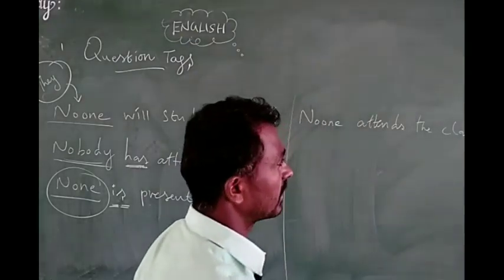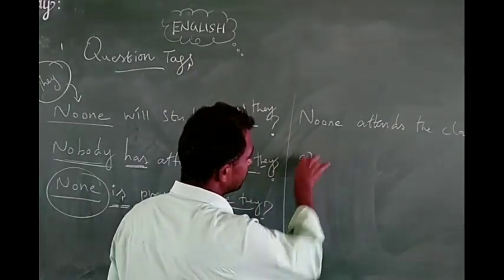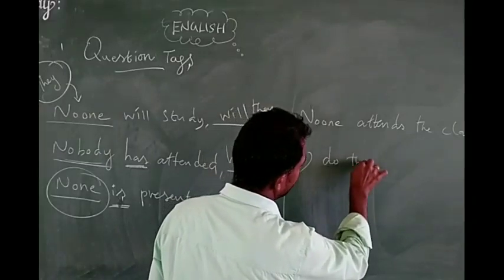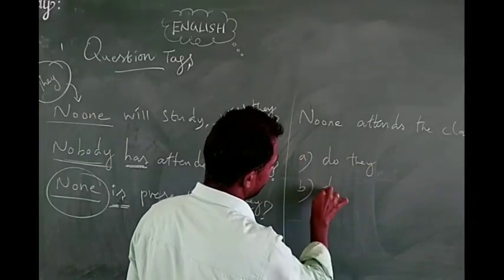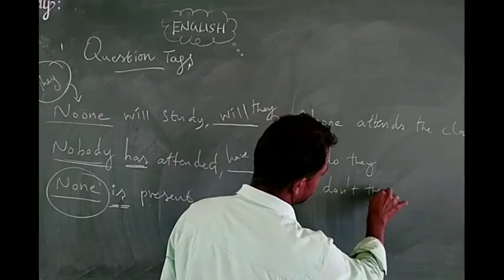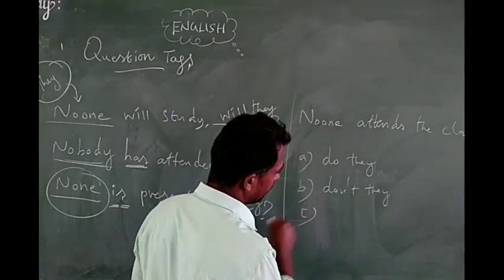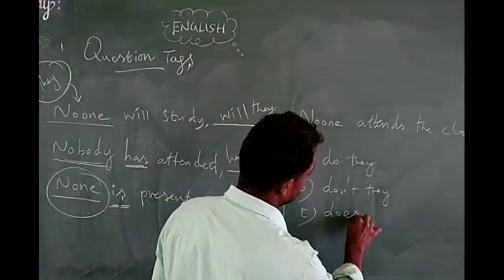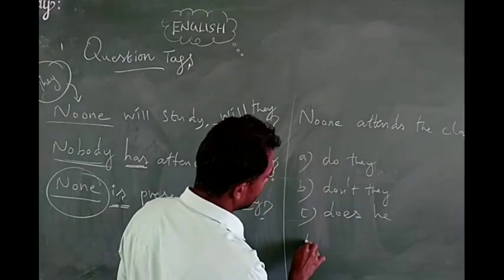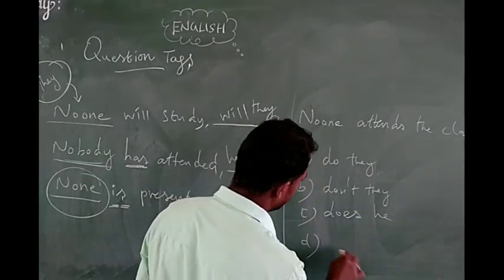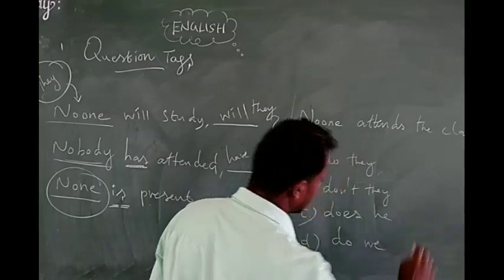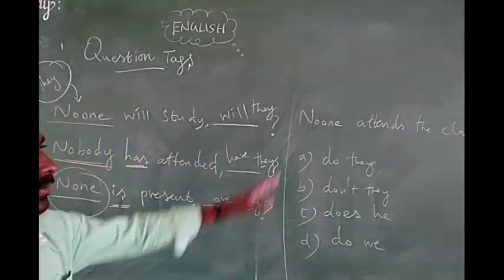No one attends the class. So option A, do they? Option B, don't they? Option C, does he? Option D, and do we? Like that they have got. How can we identify? How can we answer?